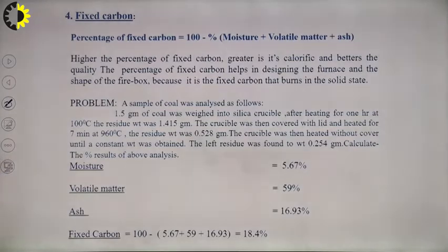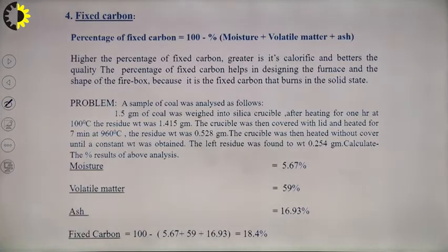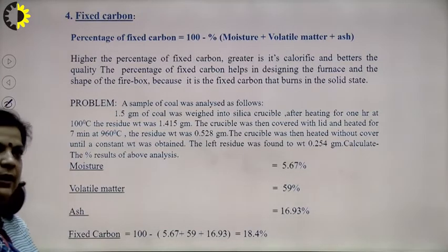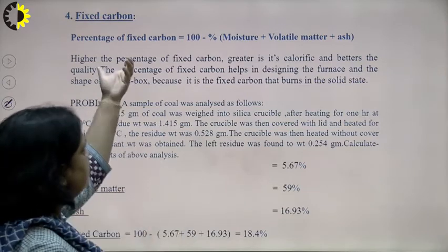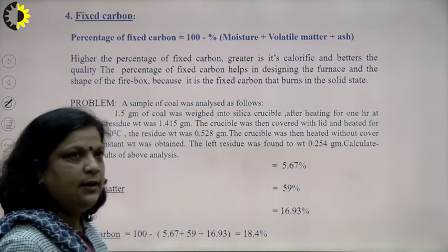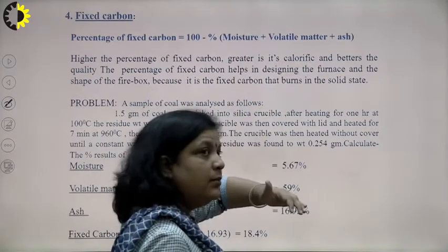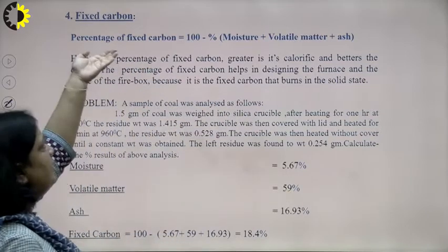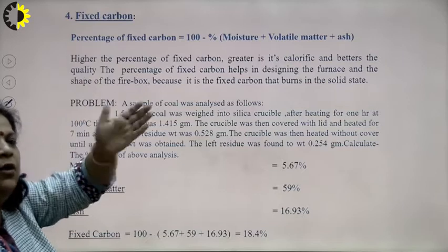Now, fixed carbon. To calculate this fixed carbon, we know the moisture content, we know the volatile matter and ash. So, the percentage of carbon should be 100 minus all these percentages, and all three are undesirable, so they should be minimum. So, we can say the percentage of fixed carbon should be maximum or high.